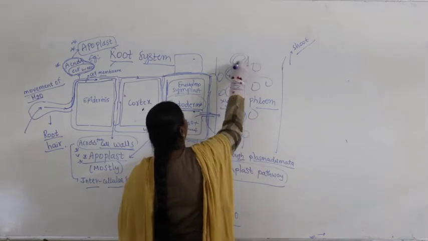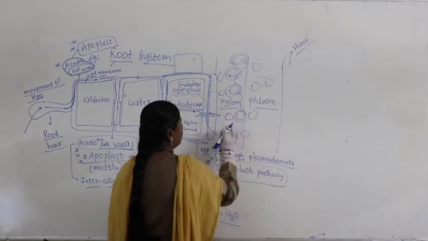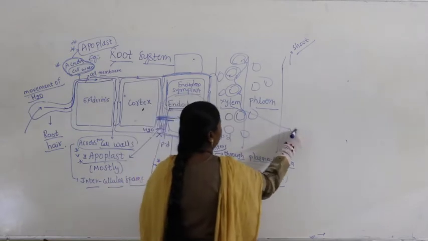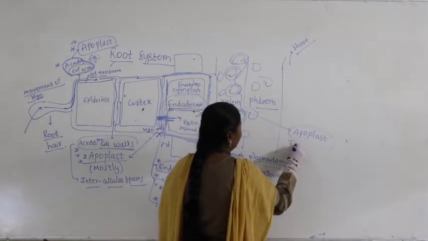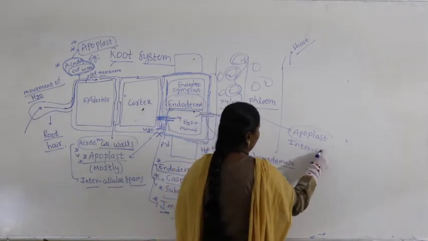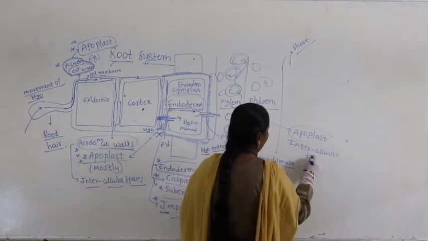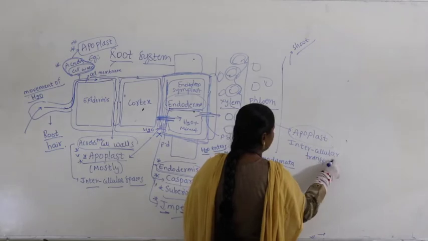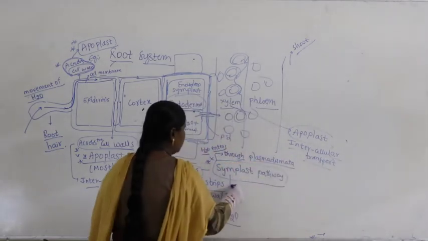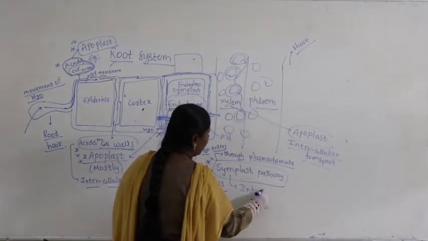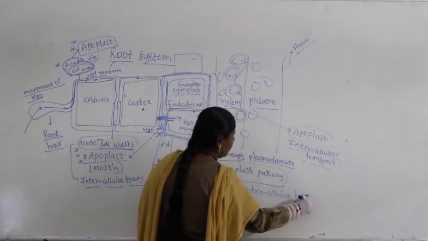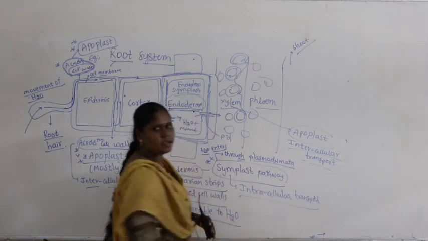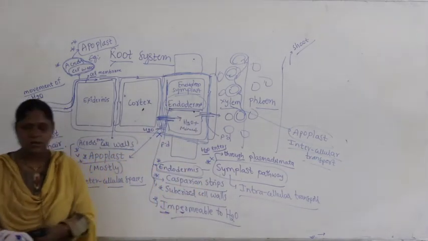Then within the xylem, again what occurs is called epiblast, meaning intercellular transport. What occurs here? Intercellular transport. Intracellular transport here.